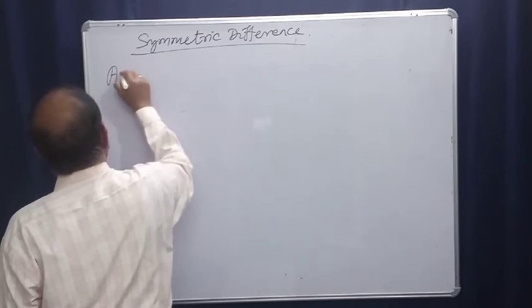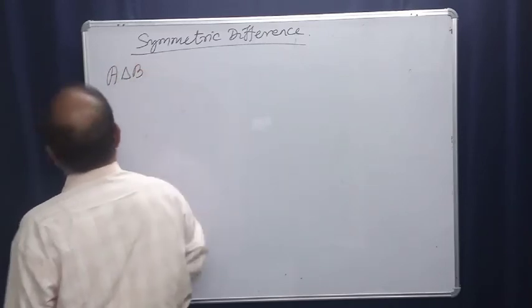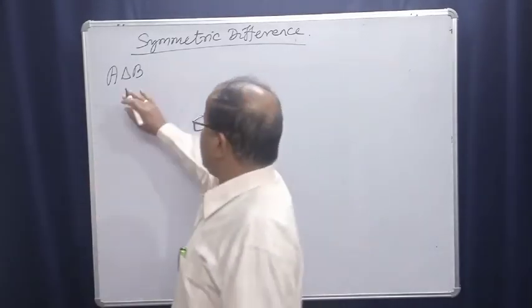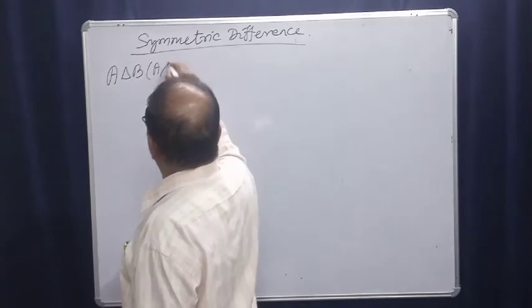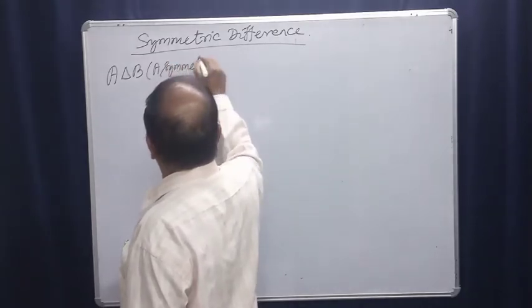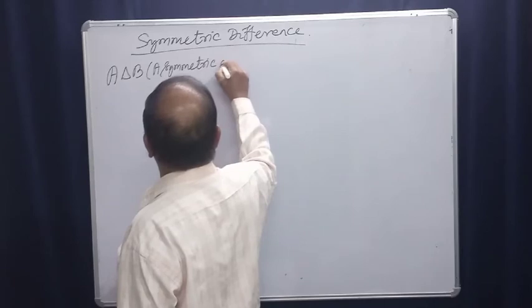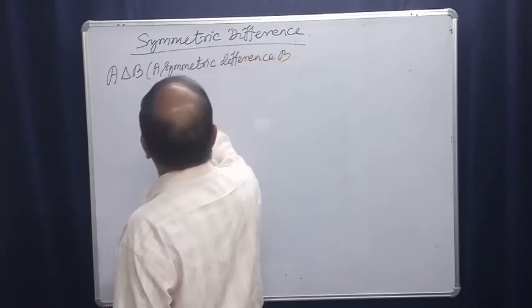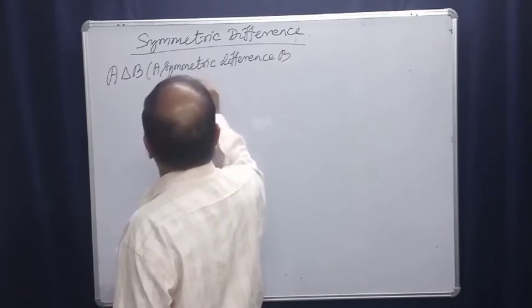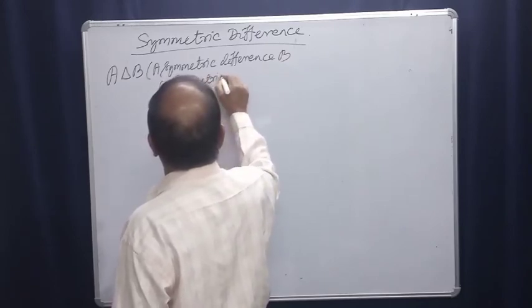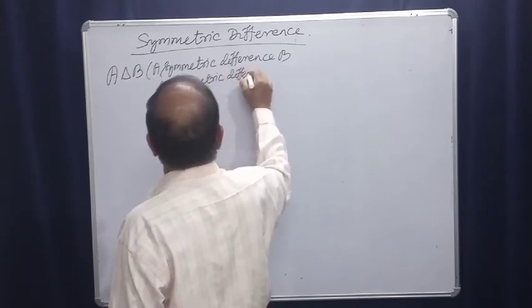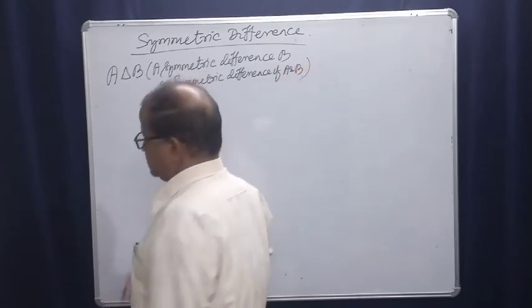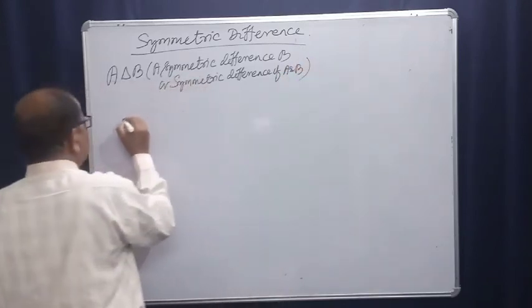If A and B are two sets, then A symmetric difference B, or the symmetric difference of A and B, is equal to what?